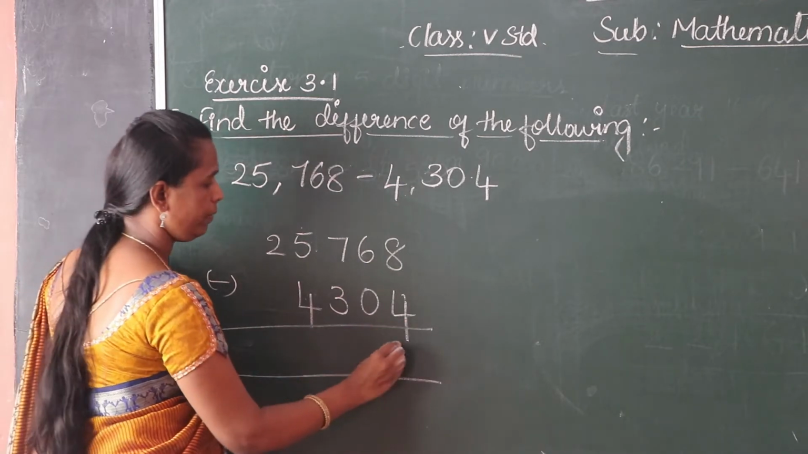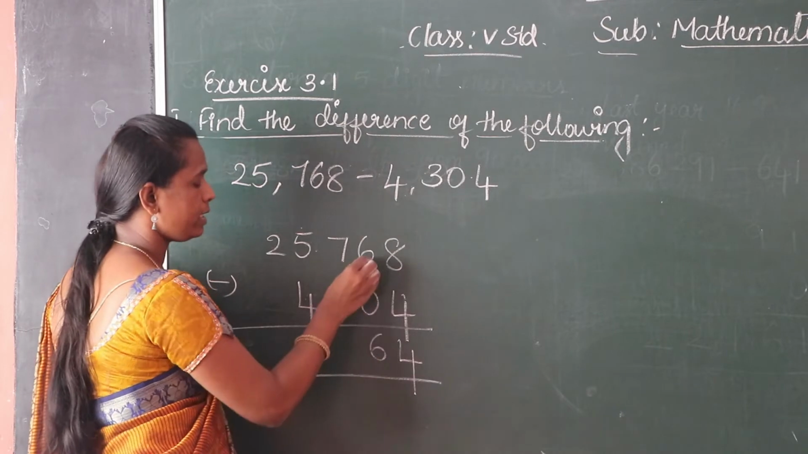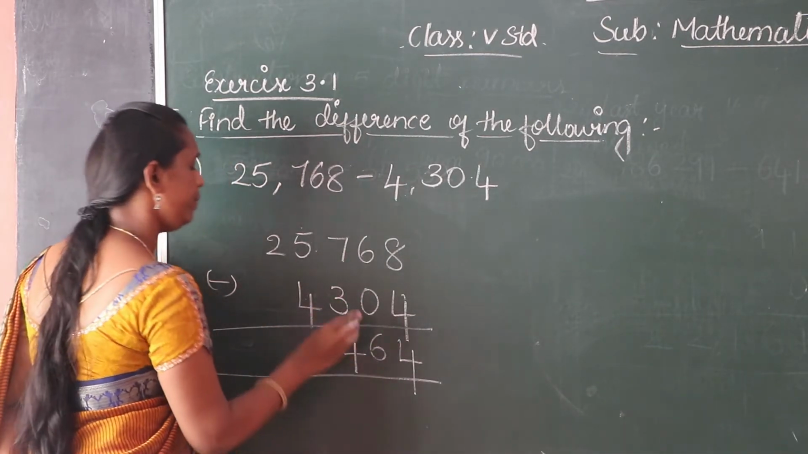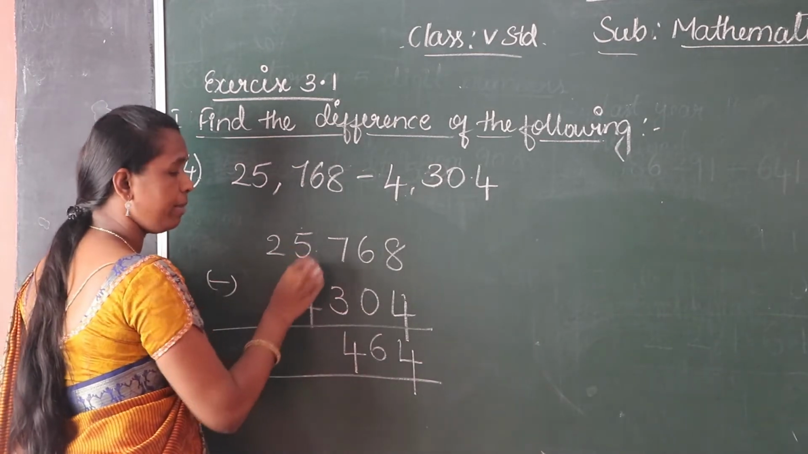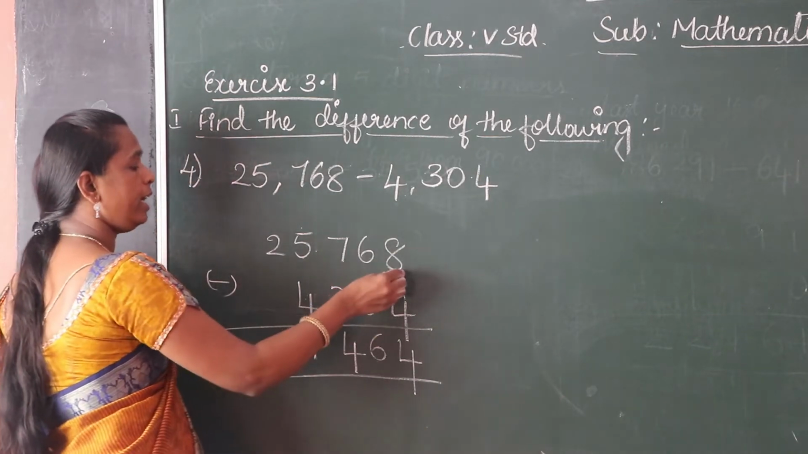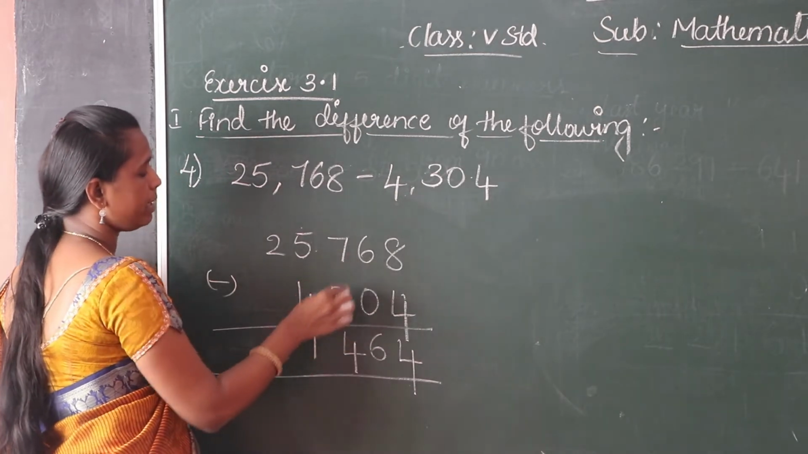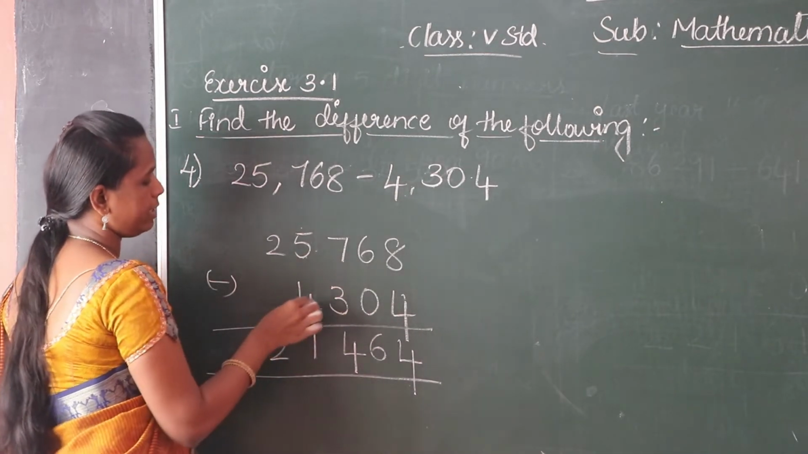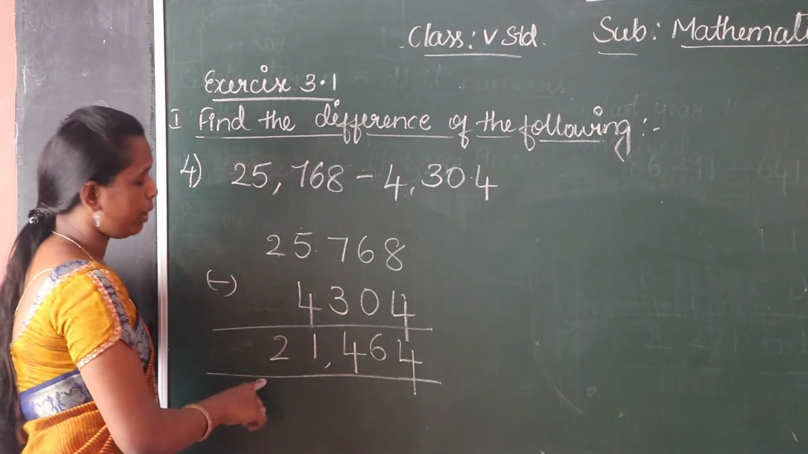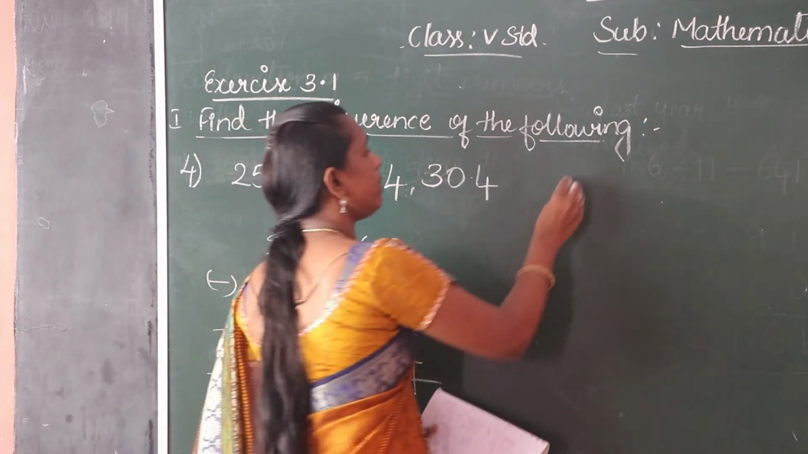8 minus 4, 4. 6 minus 0, 6. 7 minus 3, 4. 5 minus 4, 1, 2 as it is. Okay, 8 minus 4, 4. 6 minus 0, 6. 7 minus 3, 4. 5 minus 4, 1, 2 as it is. The final answer is 21,464. Next sum is